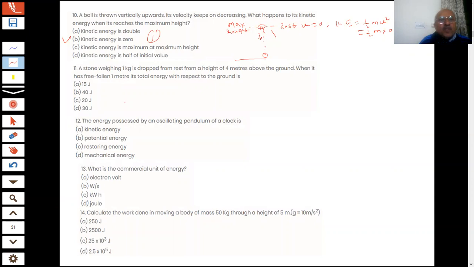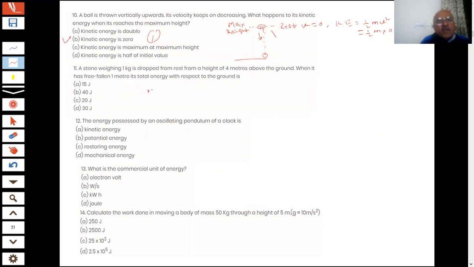Okay. Next question on the screen, students. If a stone weighing 1 kg is dropped from rest from a height of 4 meters above the ground, when it has fallen 1 meter, its total energy with respect to the ground is: 15 joules, 40 joules, 20 joules, or 30 joules. What is the correct answer? So B part is the answer, 40 joules.